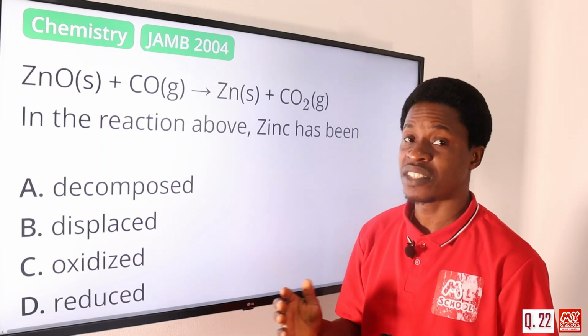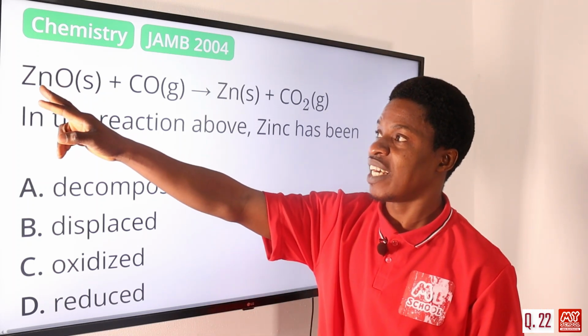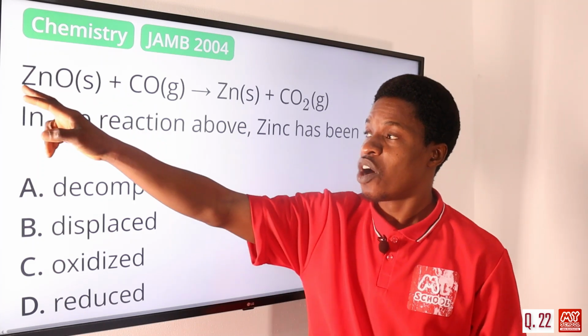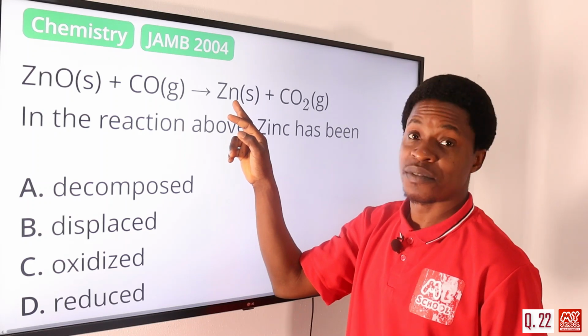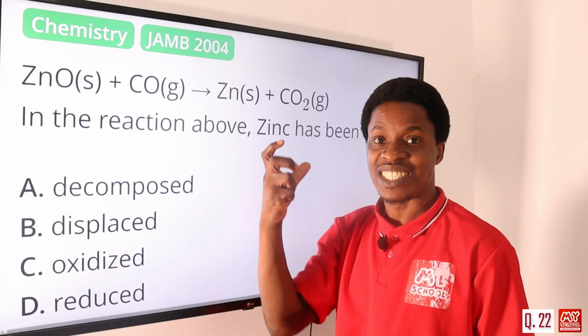If you want to calculate the oxidation state, you can still do that. Oxidation state of zinc here, this is -2 equal to 0. Transfer that, it becomes +2. So oxidation state of zinc here is +2. Oxidation state of zinc here, this is a full state, this is 0. So from +2 to 0, that is a reduction in oxidation state.